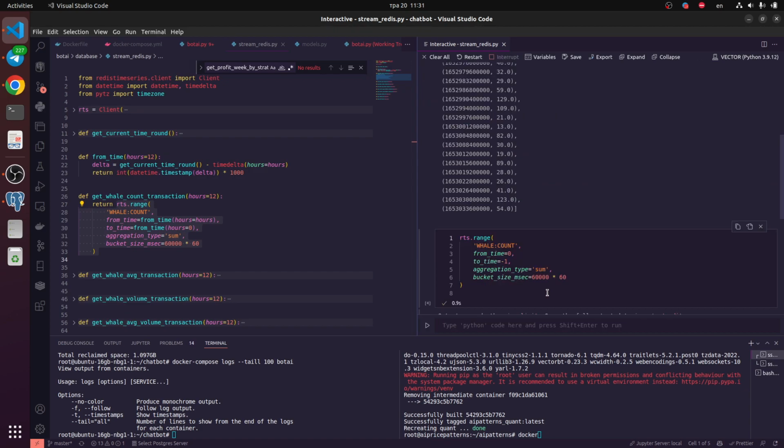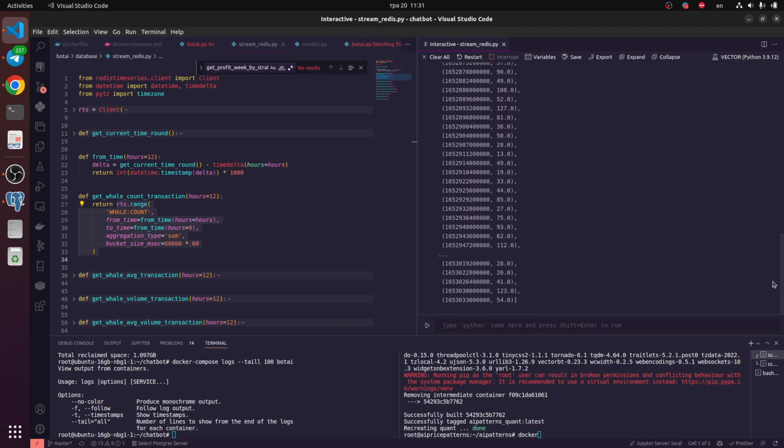We summarize this data. We have some multiplication of count with this data, and we need a bucket size. We could change the bucket size. For example, this is 1 hour, the bucket size. If I would like to aggregate this data for 1 minute, let's change it to 60.